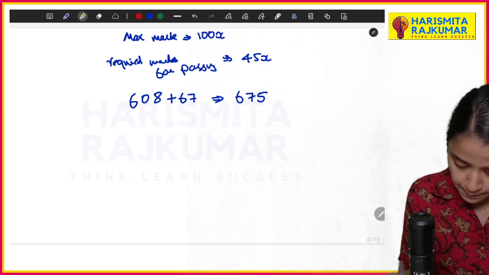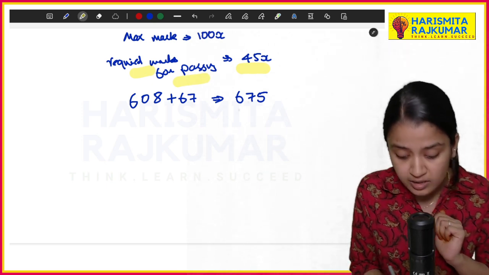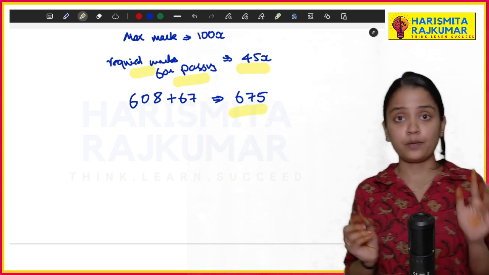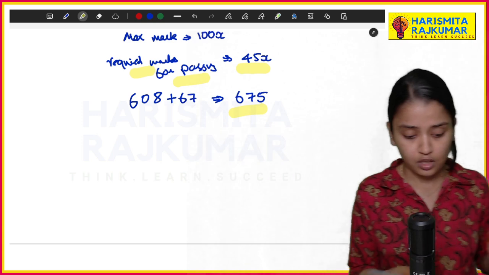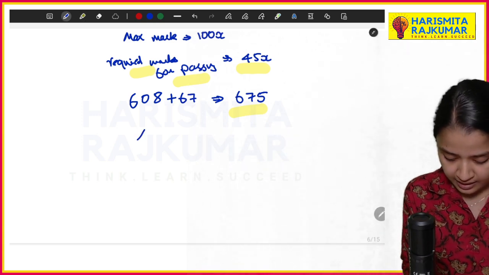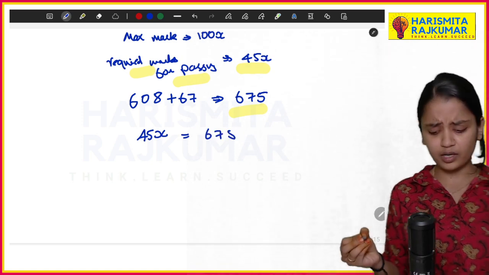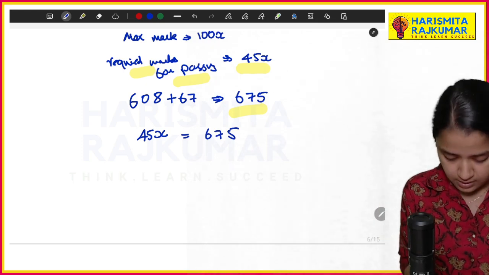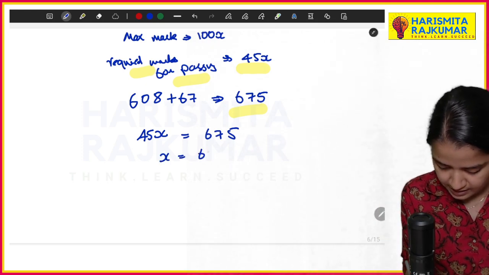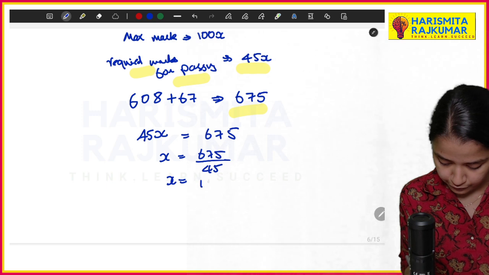So this is the pass percentage. The required marks to pass is 45x, which is nothing but 675, because they told he failed. If he has this much, he will pass. So the borderline is 45x, the required marks to pass will be equal to that. Now x will be 675 by 45, so x is nothing but 15.